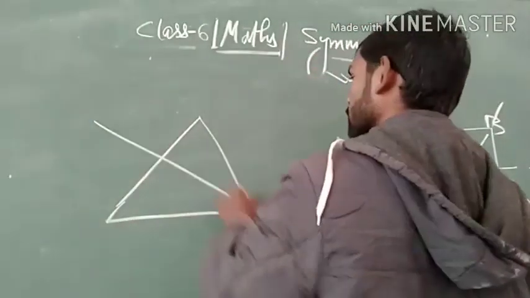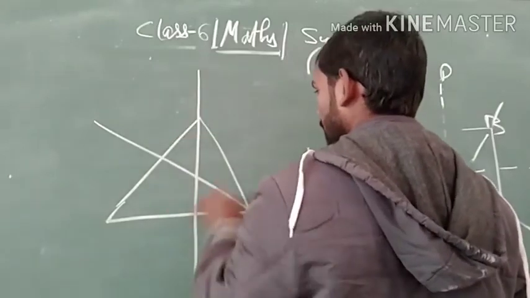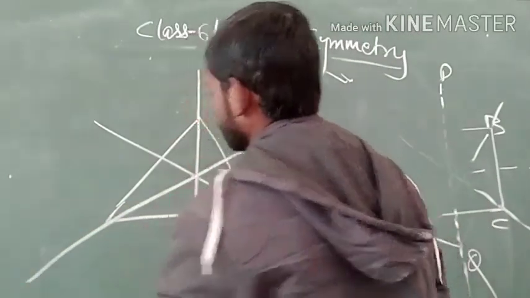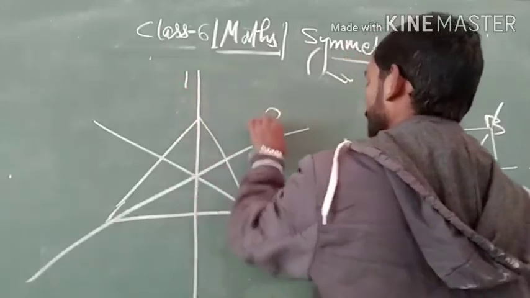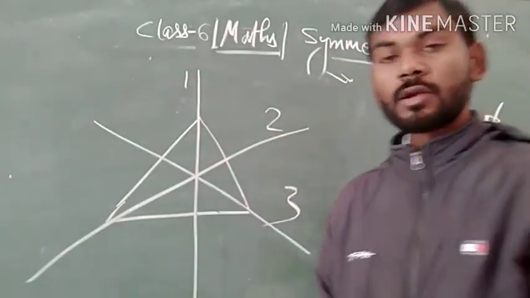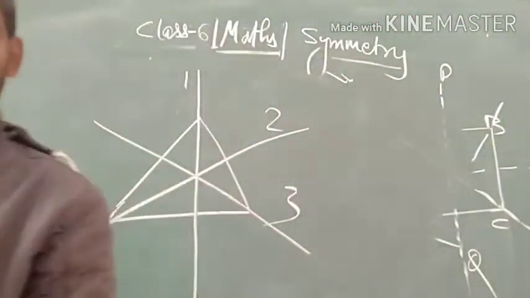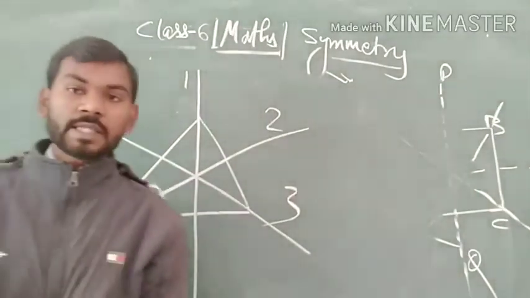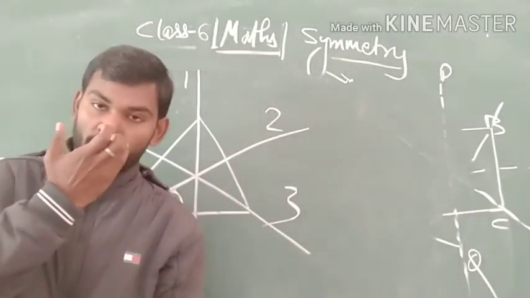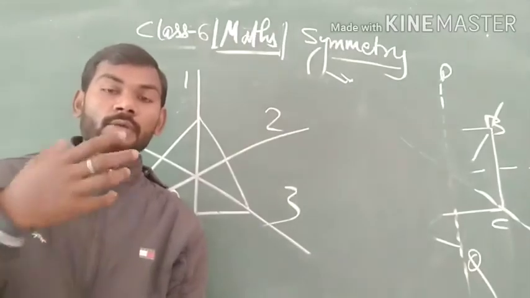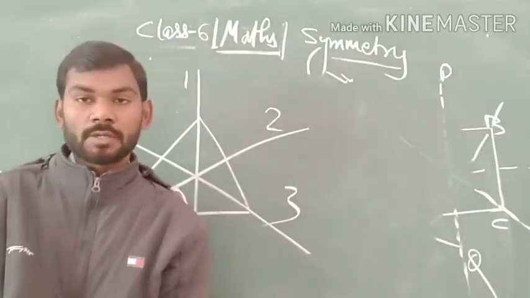This is the first, this is the second, and this is the third. Hence there are three lines of symmetry. So we can say that various types of figures have various lines of symmetry.